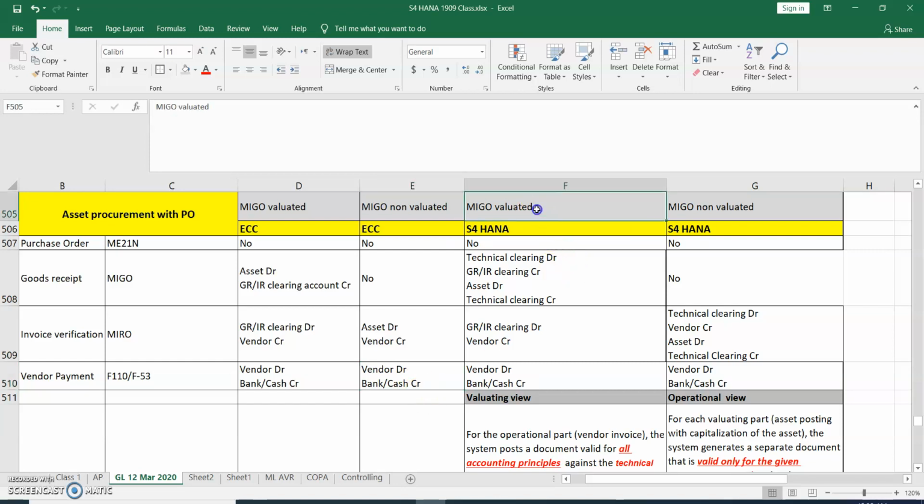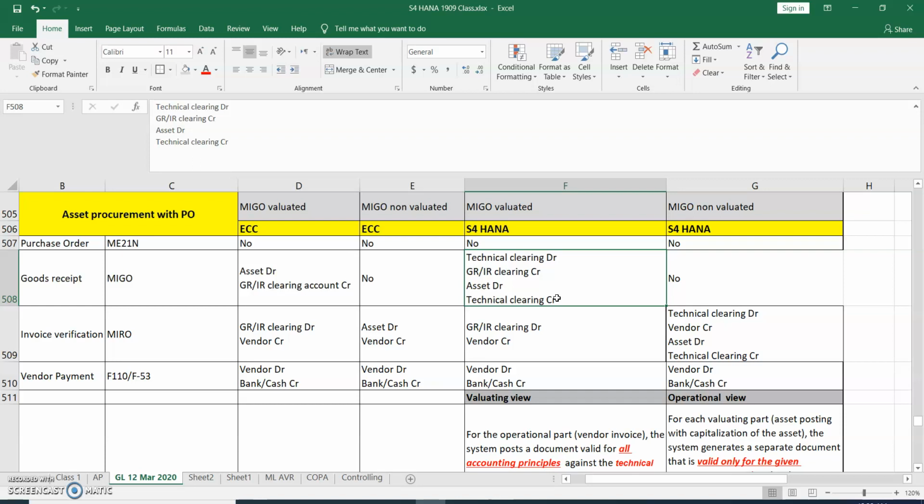In S/4HANA system, we have the same functionality, MIGO valuated and MIGO non-valuated. When we do MIGO valuated at the time of goods receipt, we can see the accounting entries: technical clearing account debit, GRIR clearing account credit, asset debit, technical clearing account credit. Here we can see additionally the technical clearing account which is coming at the time of goods receipt.